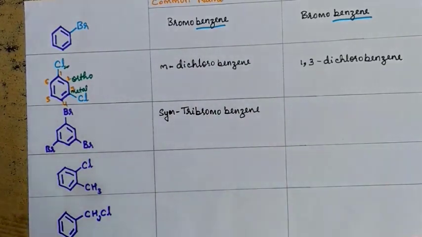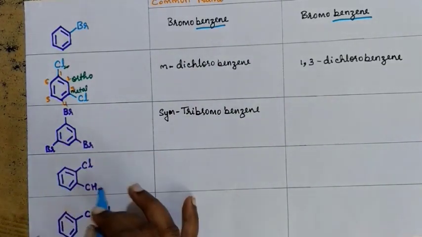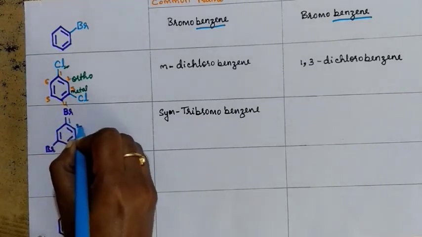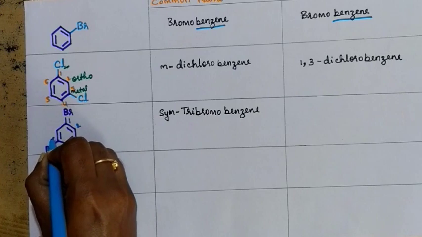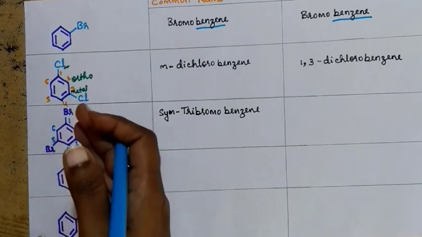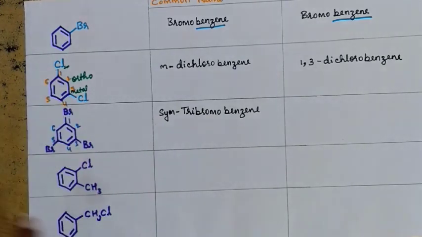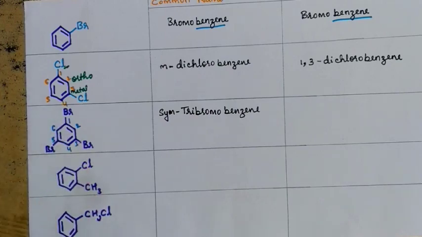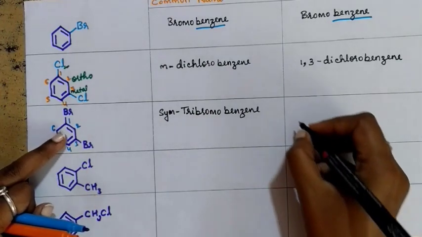And how do you write the IUPAC name? To write the IUPAC name, first you must give the number for the position of bromine. So let me give it 1, 2, 3, 4, 5, 6. From either side you are going to get the same number because it is present alternatively. And what did the name become now?